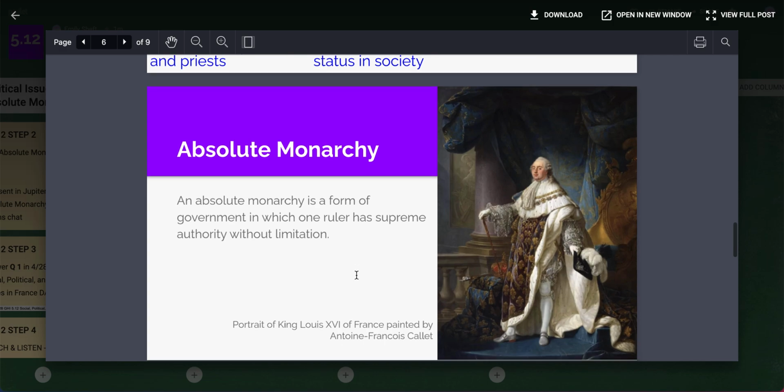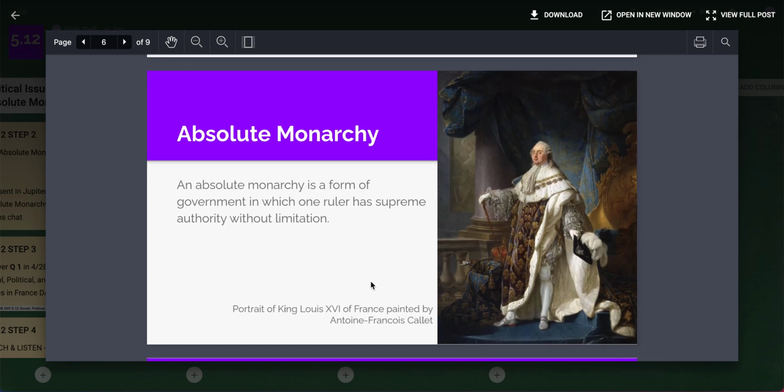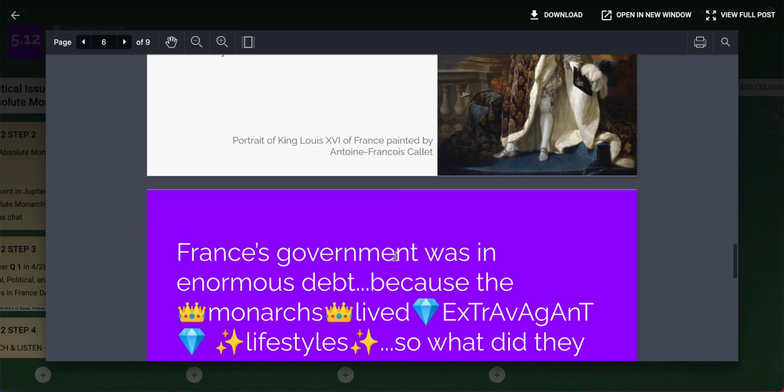Yesterday we learned about absolute monarchy, and we learned about Louis XVI and the powers that he had, and that he was able to do whatever he wanted, and did whatever served him and the upper class of France the best. So we saw sort of the political side of this, and today we're going to see the economic side of this.